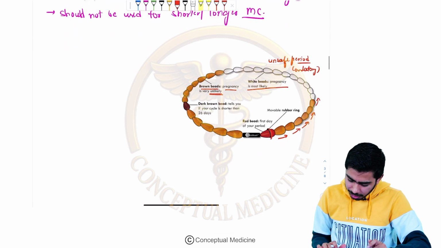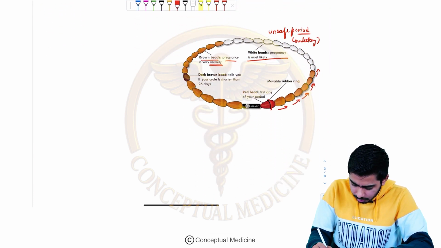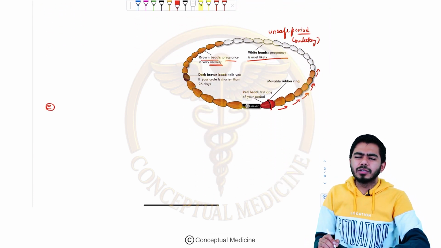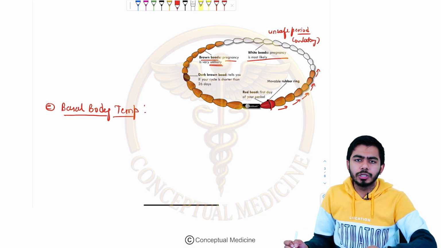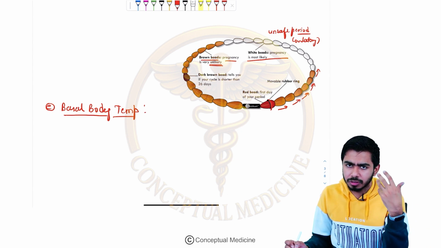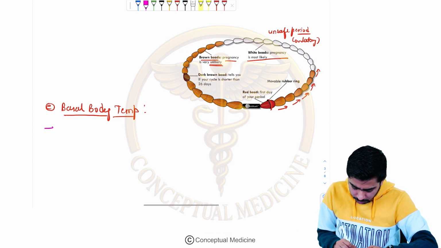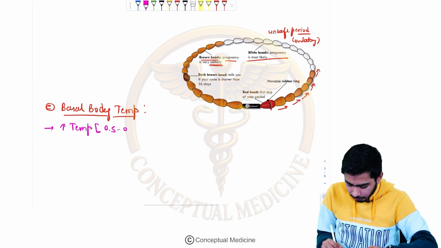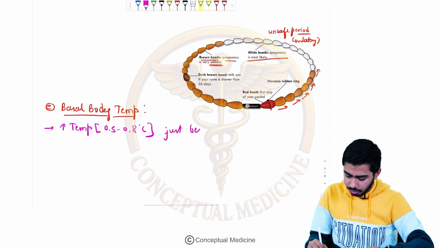Okay guys, now the next method which we shall talk about, the fifth one, is the sign of basal body temperature. Usually there is a rise in basal body temperature just before the ovulation. We know that ovulation is the unsafe period for pregnancy, meaning the woman might become pregnant if they have intercourse. How much rise? About 0.5 to 0.8 degrees Celsius, just before the ovulation.